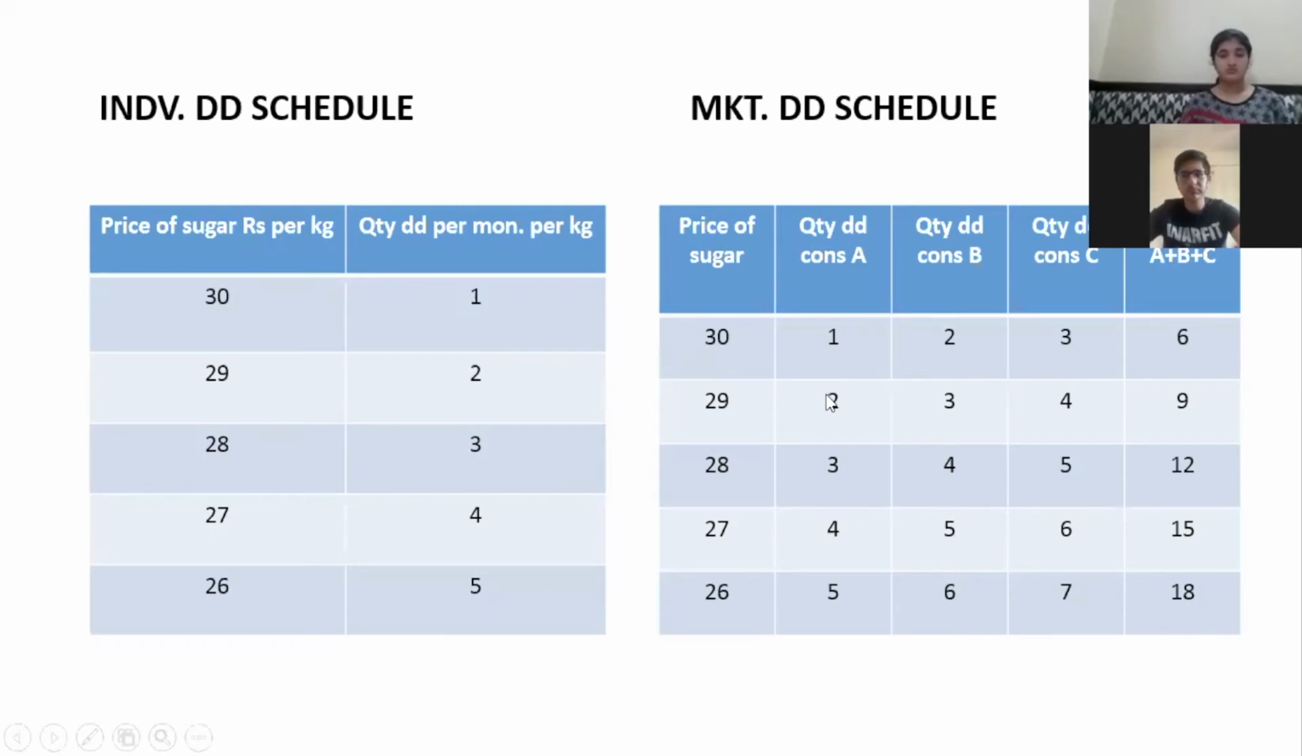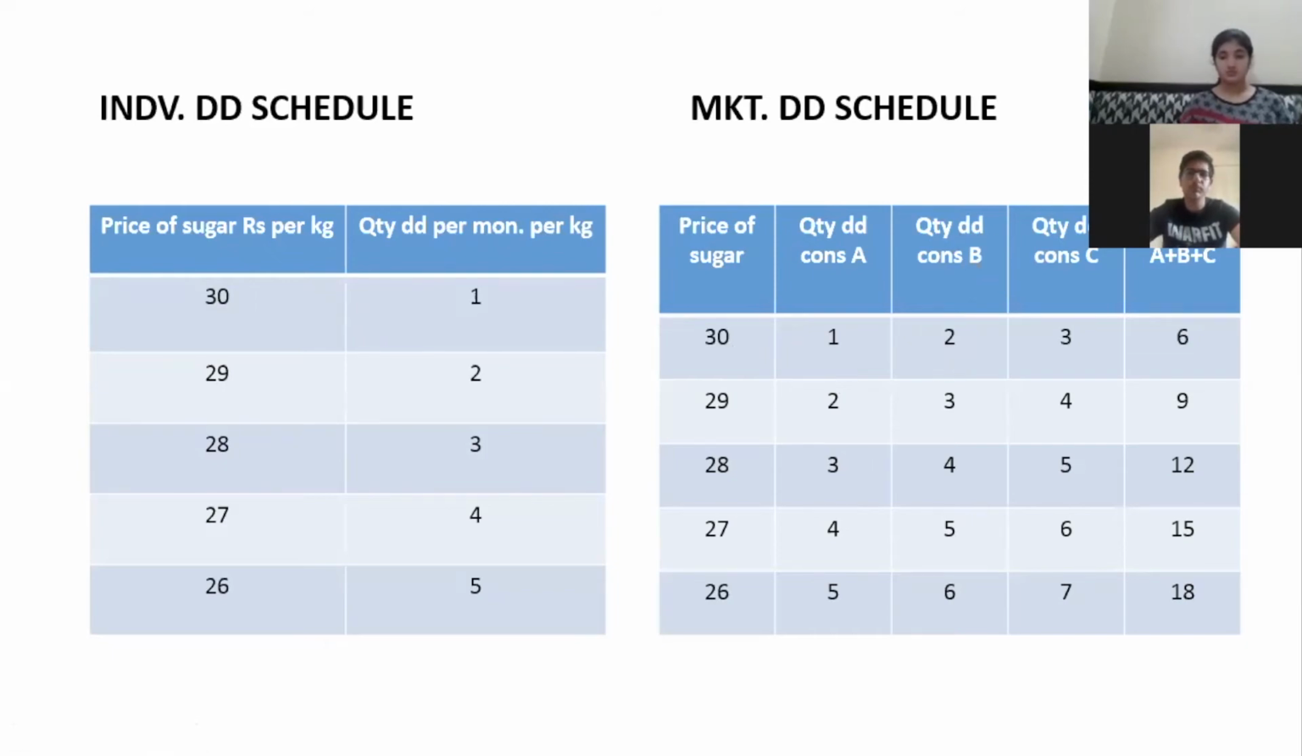It depends on the preference of that particular consumer and the income levels they have. The income of consumer A is such that at 30 rupees, he can buy only 1 kg of sugar. But maybe the income of consumer B is more than that, or he prefers sugar more than something else. His consumption of sugar is more than consumer A. That is why at 30 rupees, he is prepared to buy 2 kgs. Is it clear? Yes, ma'am.